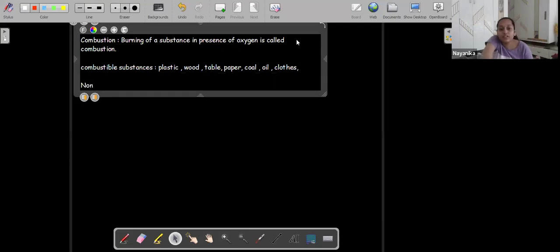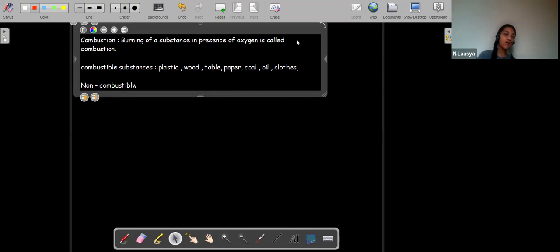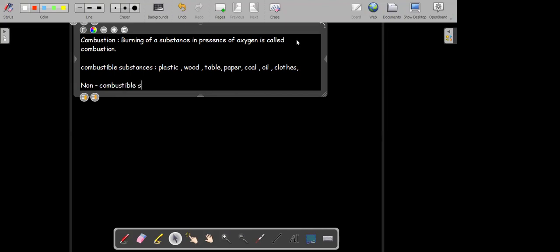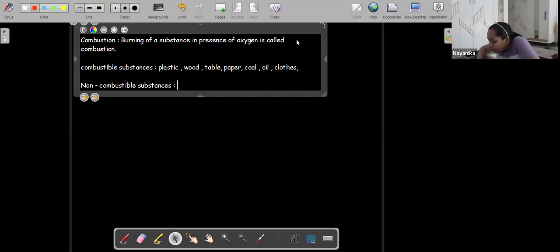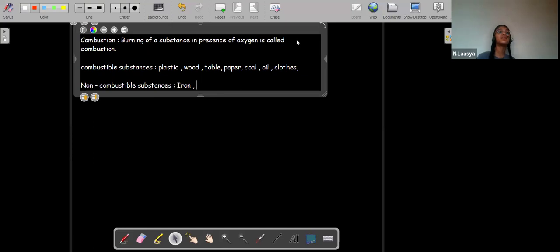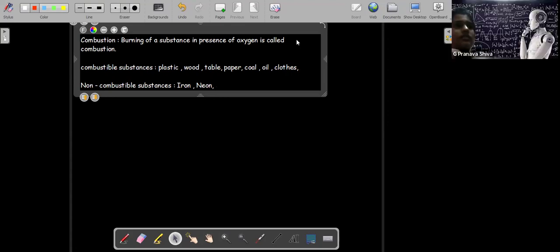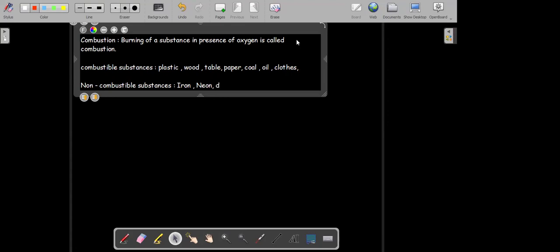Carbon dioxide. Okay, there are certain non-combustible substances which cannot burn. Iron can be melted. Rubber can be burnt. Neon cannot be burnt. Stainless steel, sand cannot be burnt.